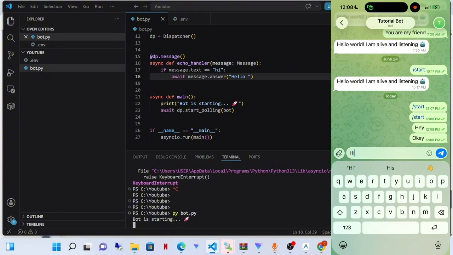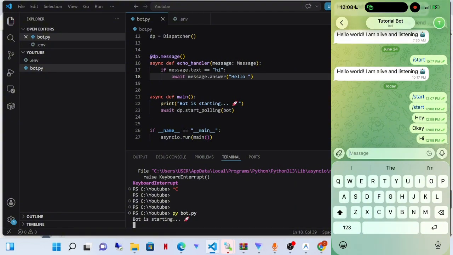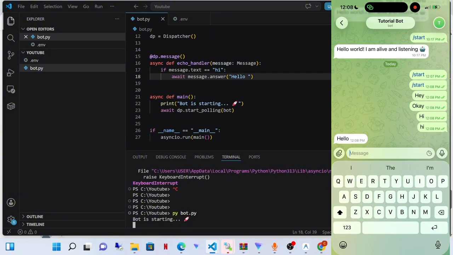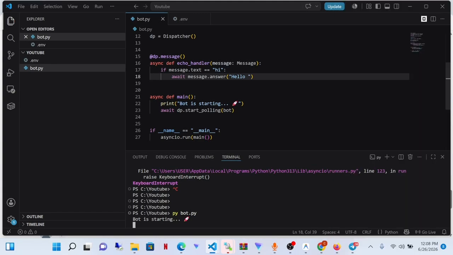But once we say hi. Python is very, very discreet, so it has to be small letter hi. So we can do hi. It replies hello. You can see what just happened. You notice how we sent hi with a capital letter H in the first letter, and it did not reply to us. So let's fix that.